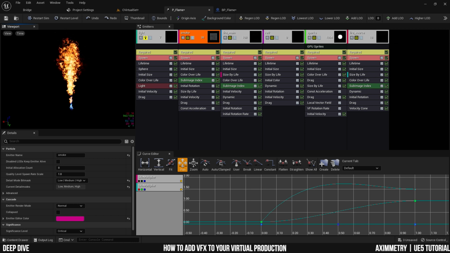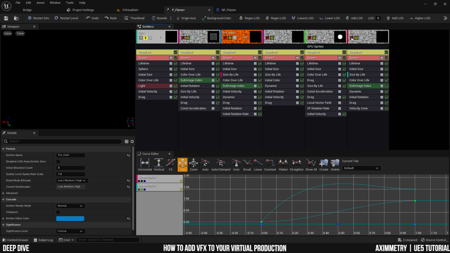I'm just going to set the field of view here so that I can see the whole flamethrower thing going on. And actually, I want to turn off a few things. Actually, I don't really want the smoke or the sparks. I just want to use the actual flames. And if you want to focus on some of the elements, you can turn off some of them. So for example, fire main. So that's the main one over here. So you know which particle spawners is which, and you can work on some of them independently if you want to focus on it. So just turn it off.